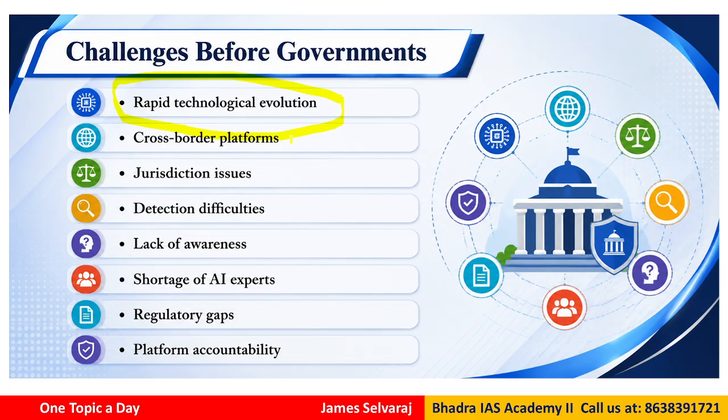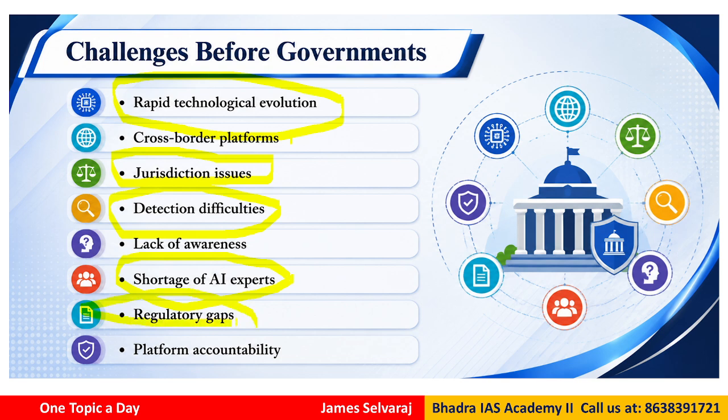Cross-border platforms are there, you can access things across nations nowadays, right? Jurisdiction issues are there. How will you take a case to some other country? International issues. Detection difficulties: from where it is coming, how will you identify the source? Lack of awareness among people, how to create awareness about it. Shortage of AI experts, technically skilled persons are not there.